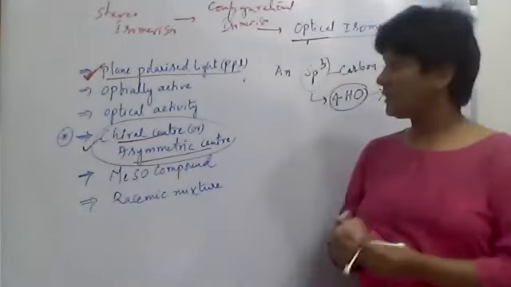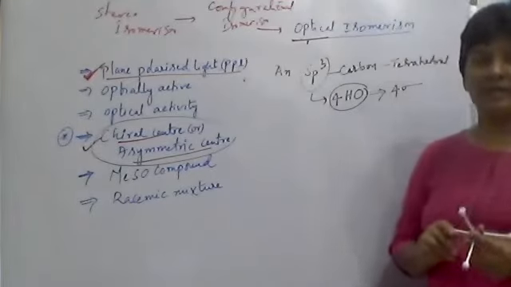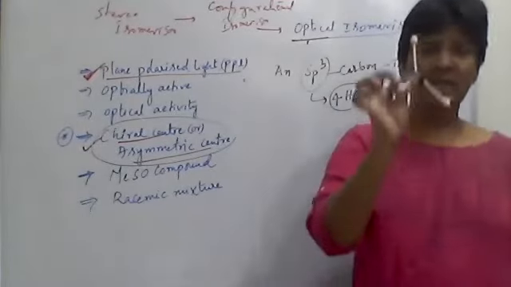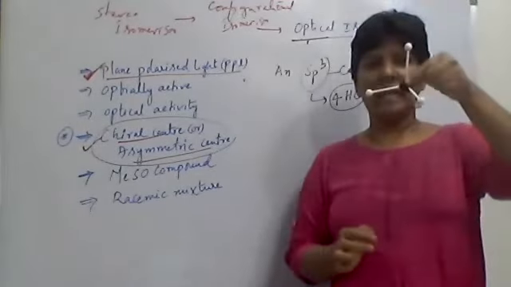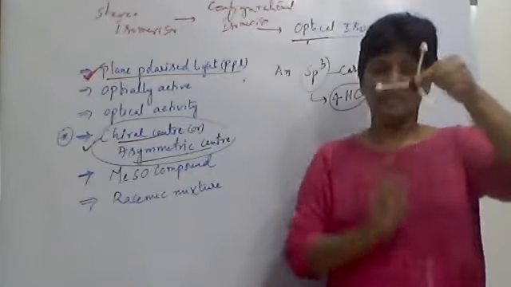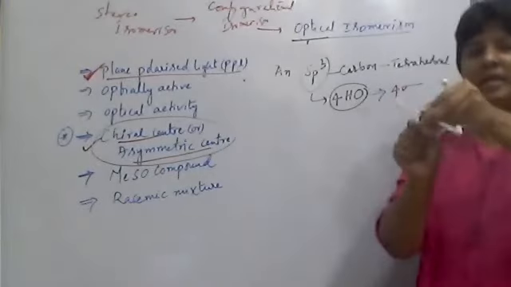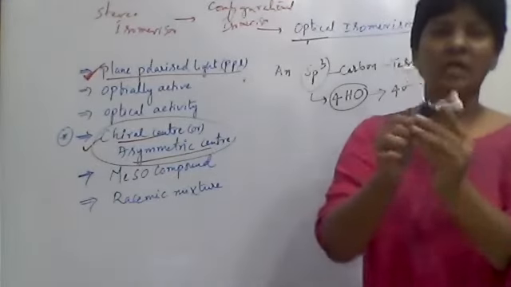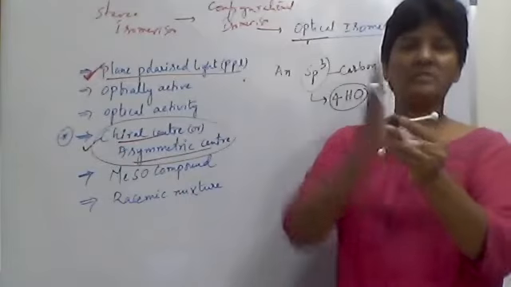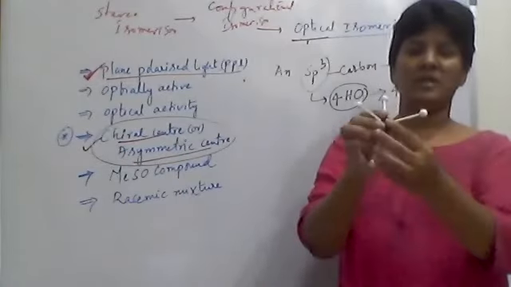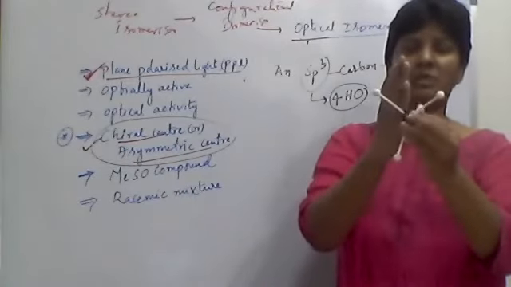Now we want a chiral center. For this methane, what is the center? This carbon is the center. Now if you cut this molecule into two halves, what do you get? Two halves. What is that?